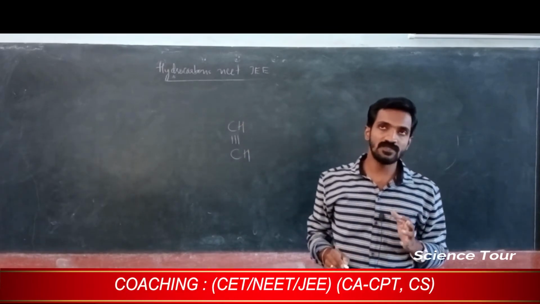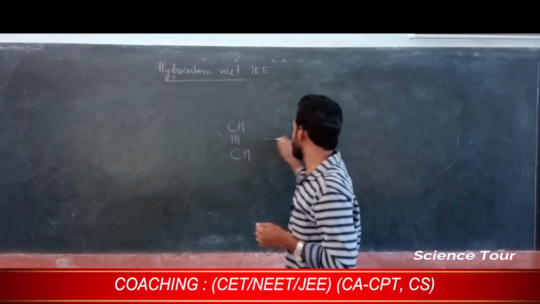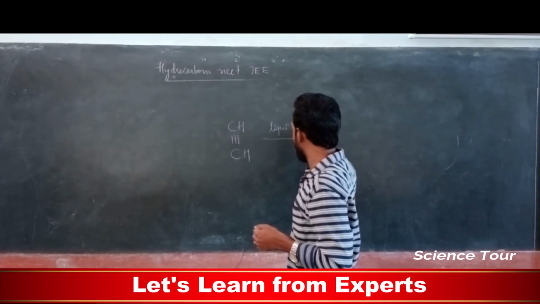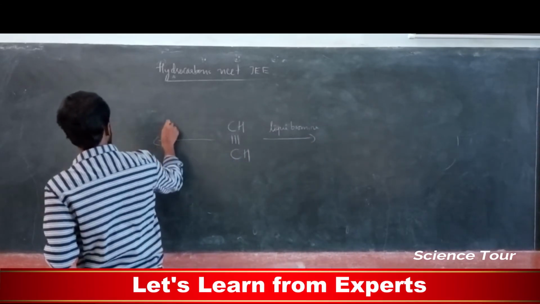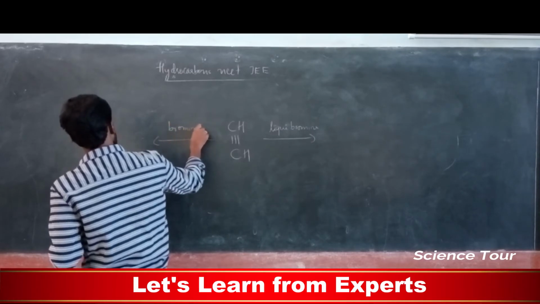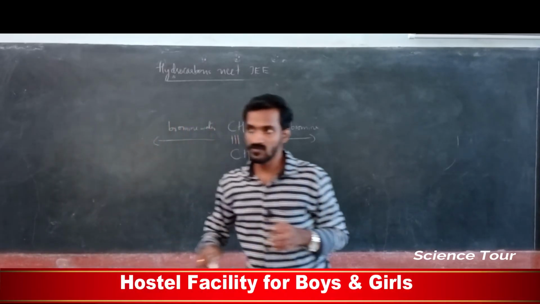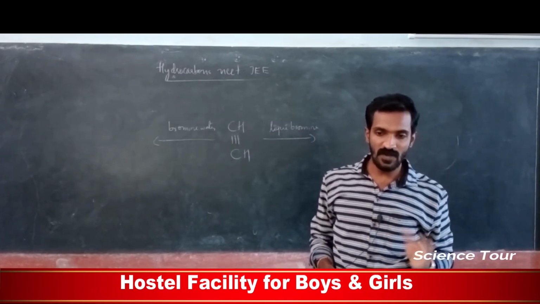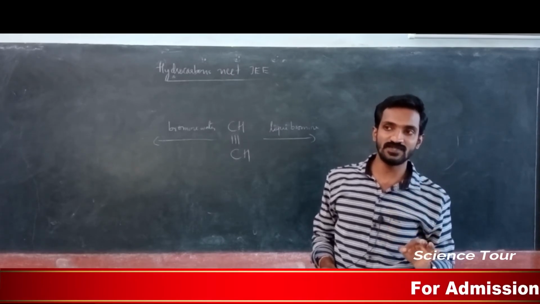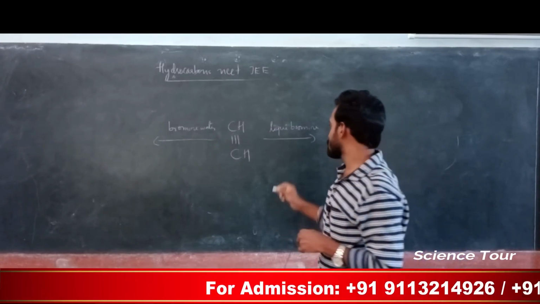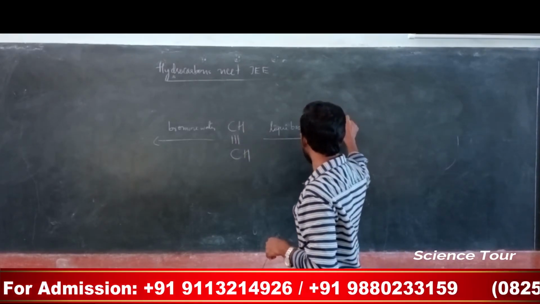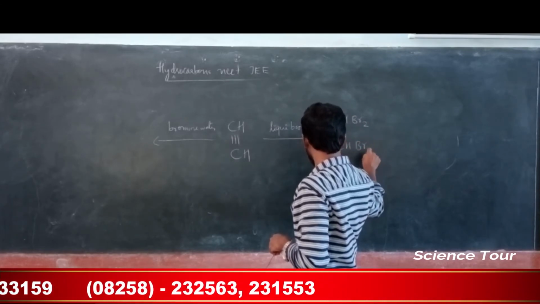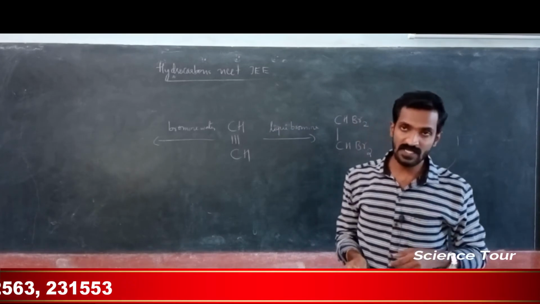This alkyne is treated with liquid bromine. For example, here liquid bromine, and if you treat with bromine water, what is the difference between these two? So bromine water is different, liquid bromine is different. Understood? Note down this point. Bromine water is different, liquid bromine is different. Here what happens? If you treat with liquid bromine, then it gives, my dear students, tetra substituted bromide, acetylene tetrabromide.